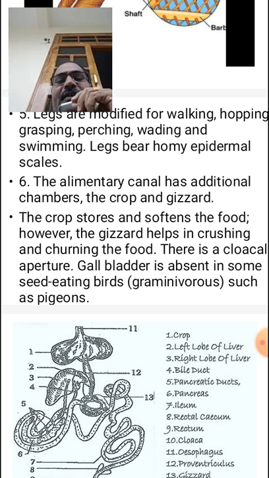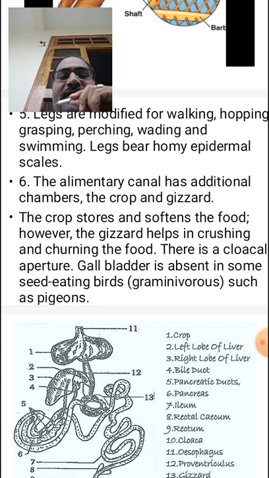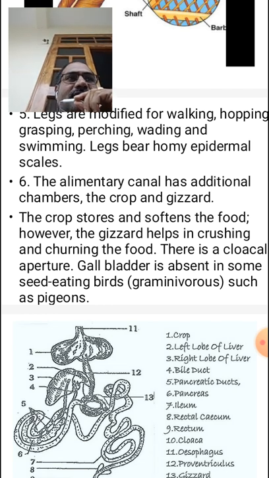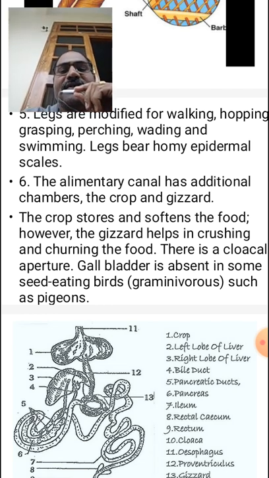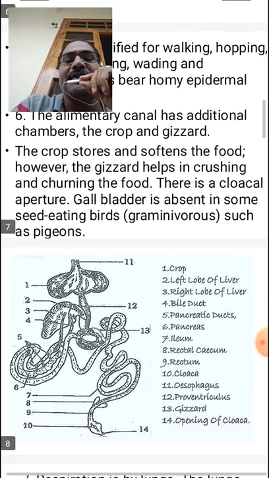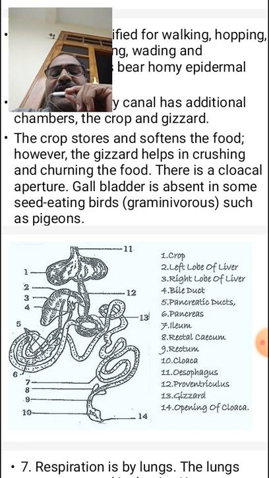The alimentary canal has additional chambers, the crop and gizzard. The crop and gizzard are the main parts of the digestive system.